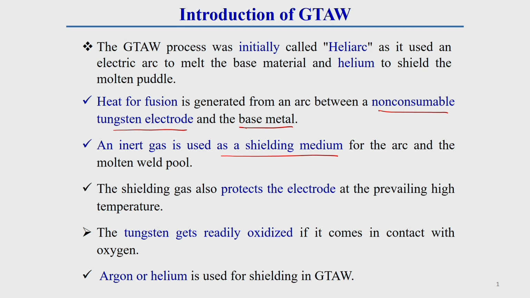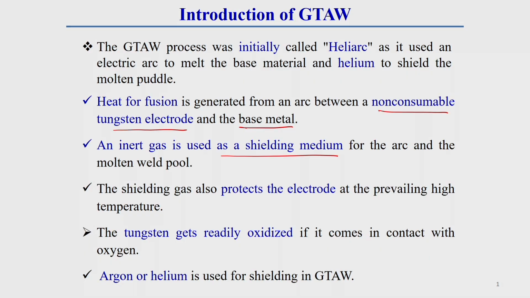One thing you should keep in mind: this inert gas shielding medium not only protects the molten pool from atmospheric contamination, at high temperature it also protects the tungsten electrode. At higher temperature, tungsten is very reactive with oxygen, so it readily oxidizes if it comes in contact with oxygen, especially if the temperature is on the higher side.